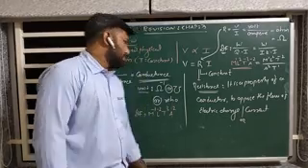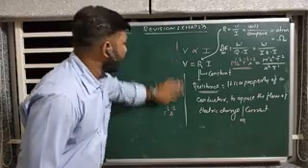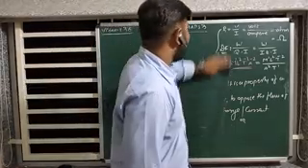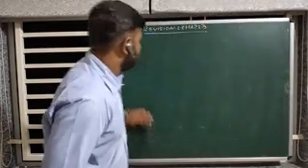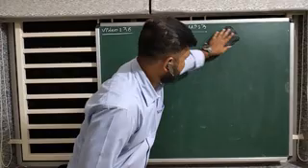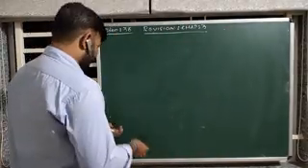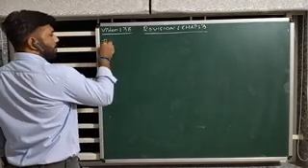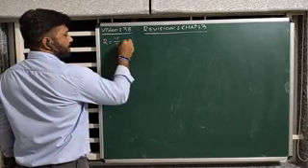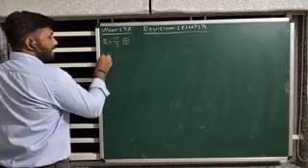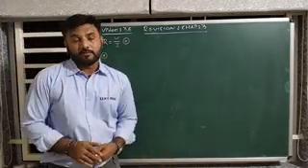Okay? Let us see. Now there is one more equation of R. R means resistance. Which was the first equation? That was R is equal to V by I. This is the first equation. Now there is a second equation that depends upon the dimensions of a conductor.